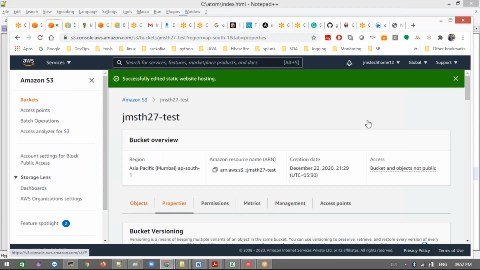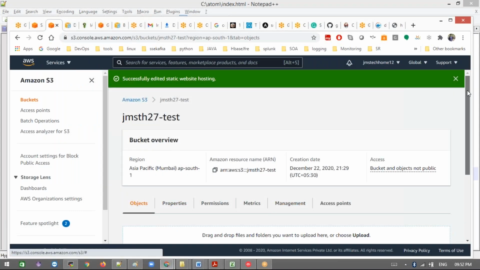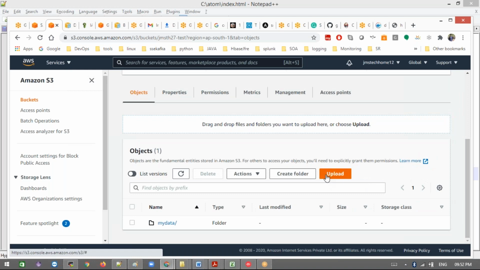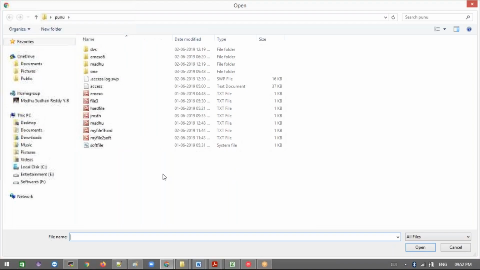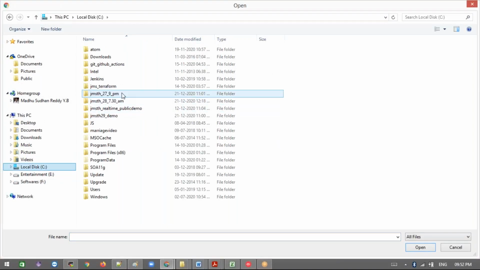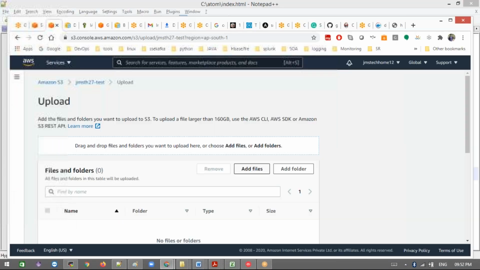Now let me go to objects. Let me upload these two files, the error.html file and this one. Upload the objects. Add the files. Go to the C drive.